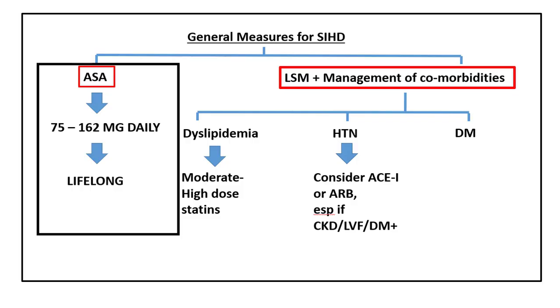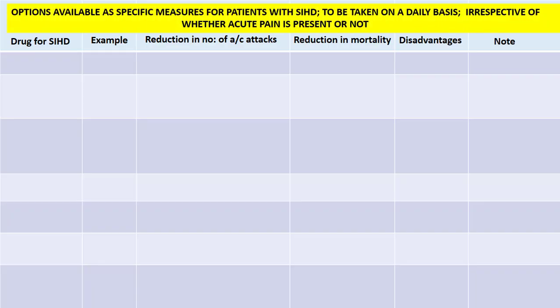In addition to this, the patient needs to be started on specific measures that need to be taken on a daily basis, irrespective of whether acute chest pain is present or not. These drugs will include beta blockers like propranolol. Beta blockers reduce the number and severity of acute attacks in future, and it is the only class of drug where there is definite evidence that shows a reduction in mortality.